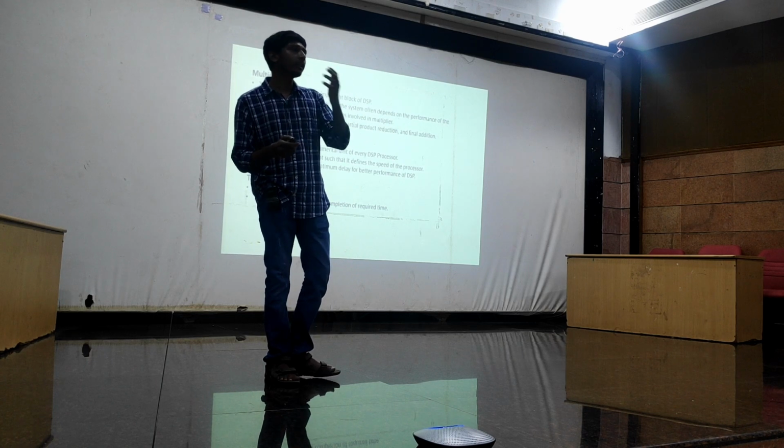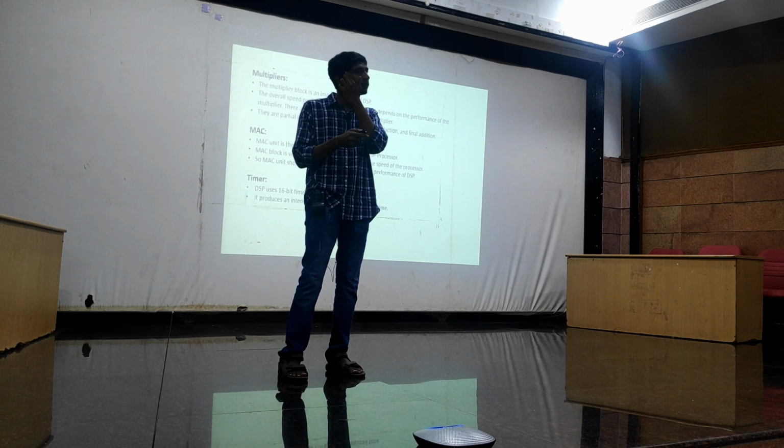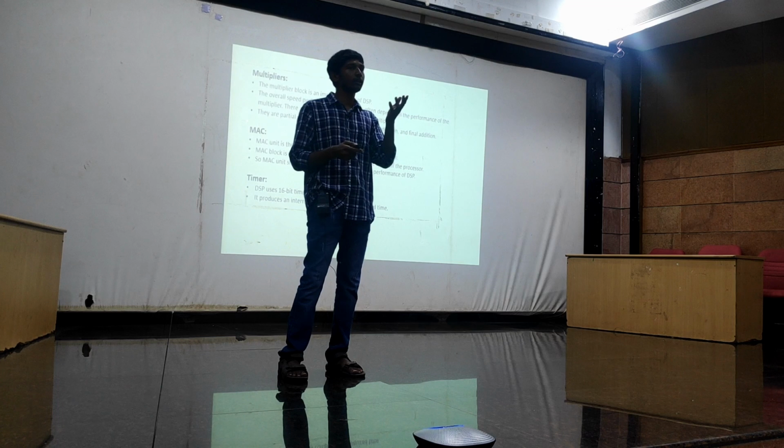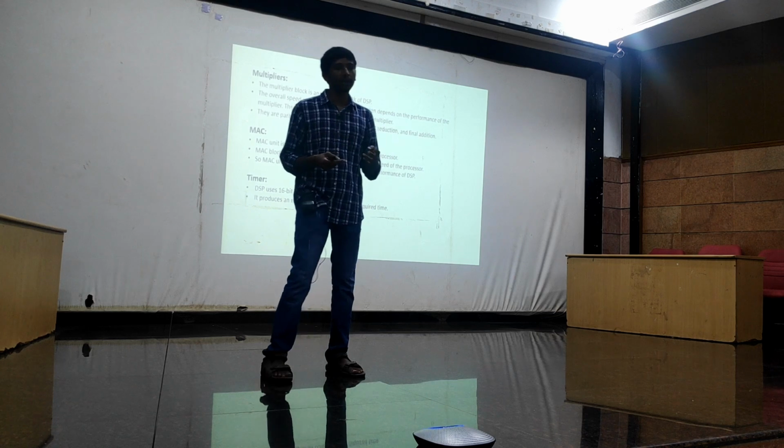EC and instrumentation students would have studied signals and systems, where there is a topic called the Fourier transform, like the fast Fourier transform. It involves multiplication of complex numbers. Multiplying two numbers is a very heavy process.